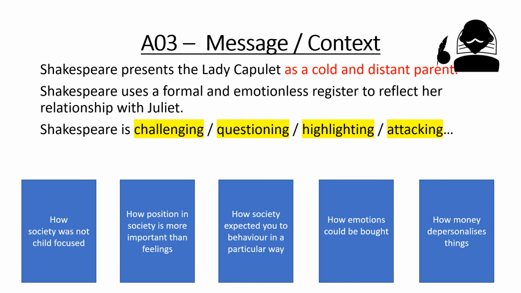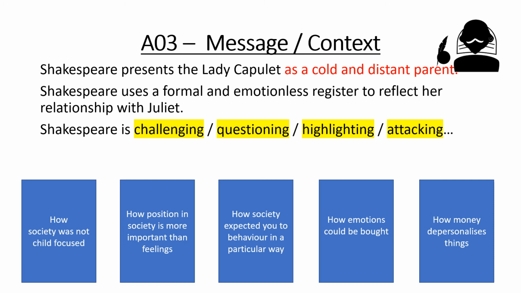The nurse is still around, ideally it would have been a wet nurse, but she is still looking after the child. And she's being paid to be emotional with Juliet, to replace the emotions of the parent.